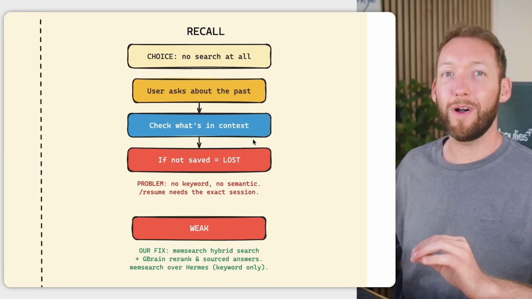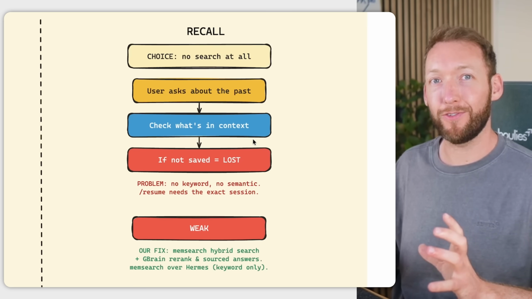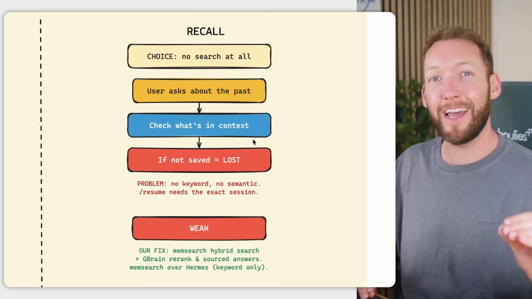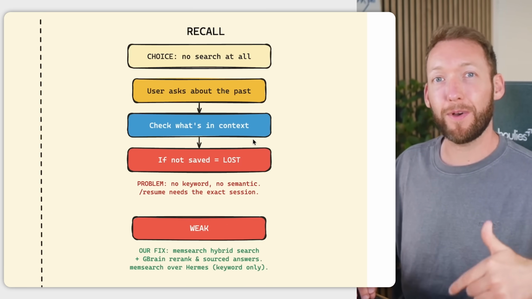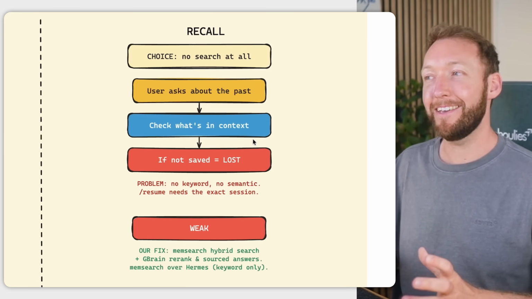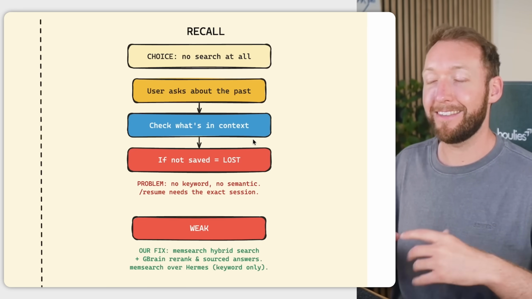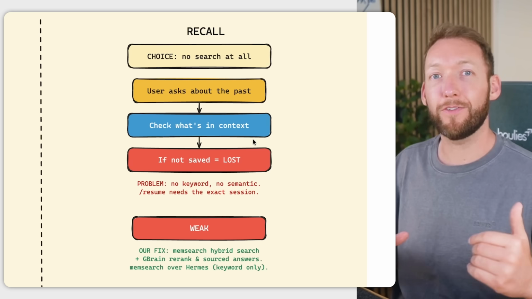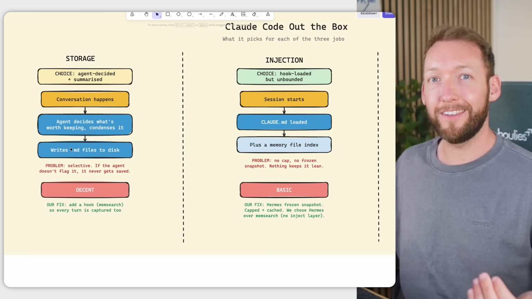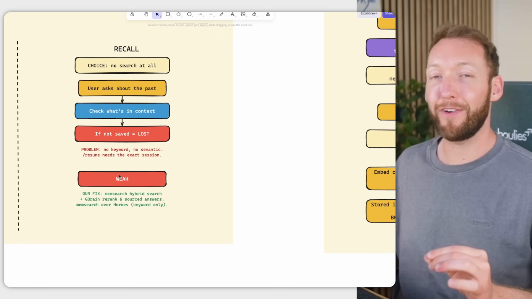And then for recall, I'd say this is the worst of the 3 out the box. There's basically no search at all. So there's no keyword search, no semantic search. And if a fact wasn't saved as a memory in a memory file that's referenced by the memory.md index file, then it's completely gone. And your only fallback is to basically go and find the session that you're in and resume that session specifically to basically take the existing context of that conversation. So if that context has already been compressed, you might have even lost that context already. So storage is decent. The injection is pretty basic, and the recall is quite frankly quite weak.